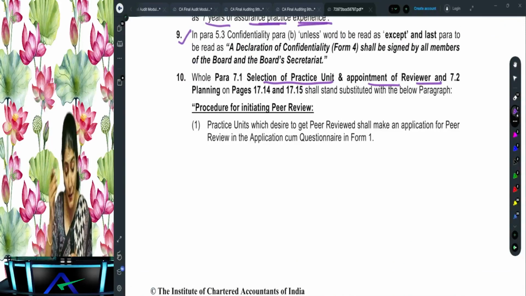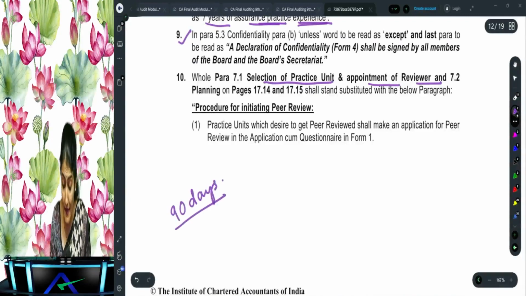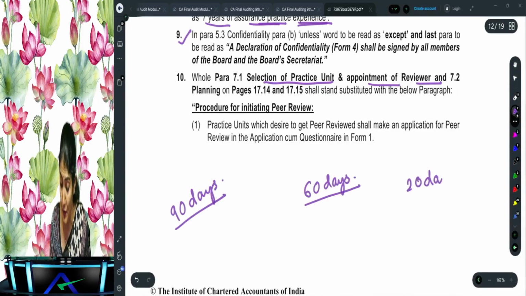Once upon a time, there was a time when they said that the entire peer review should be completed within 90 days. Then they said that the entire peer review should be completed within 60 days. Now I don't know what happened. They say the entire peer review process should be completed within 20 days.